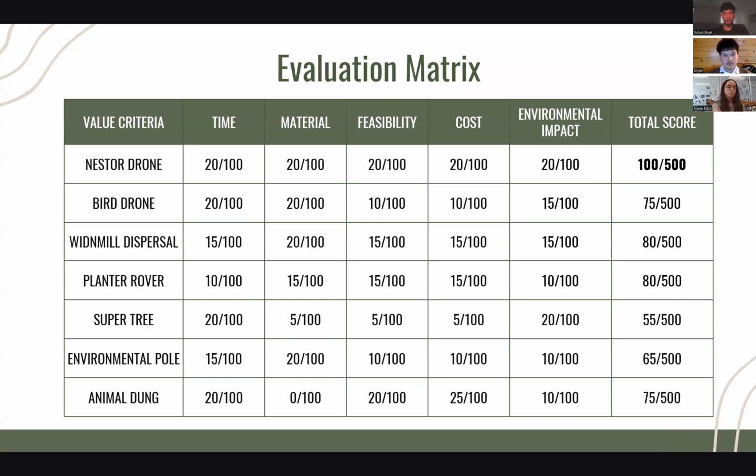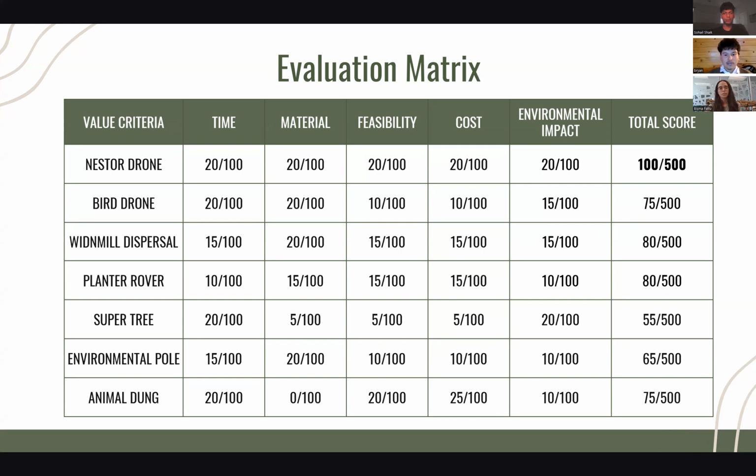As shown below, to decide which concept was most promising, we created an evaluation matrix using what we considered the most important criteria for this problem. Those were time efficiency, materials required, feasibility, cost, and the environmental impact. Each design idea was scored out of 100. The lower the score, the better the design was for this criteria.